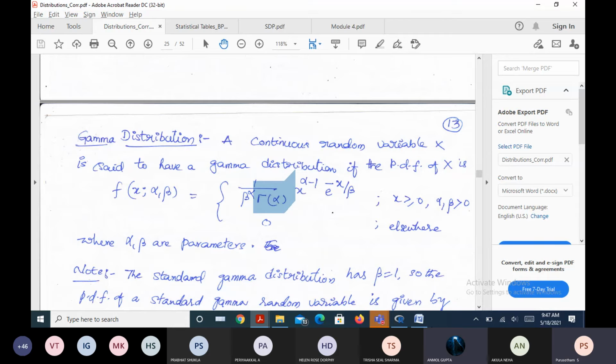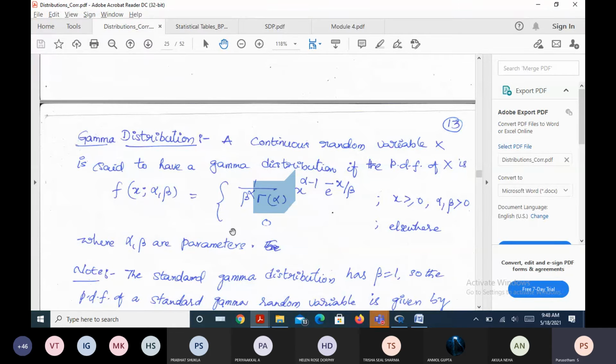Do you remember the gamma recurrence relation, gamma of n plus 1 is equal to n gamma n. If n is an integer, gamma of n plus 1 is equal to n factorial. You might have learned these properties in the gamma integral; recall them once again so you can use them here.